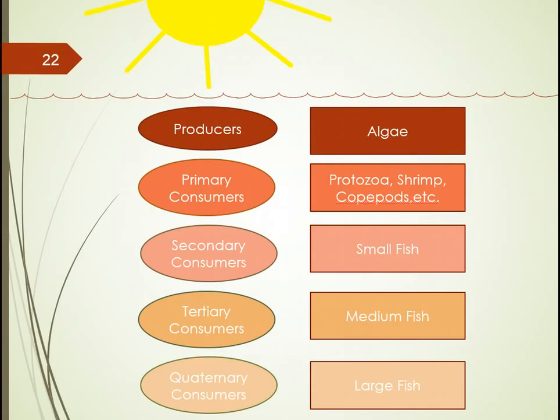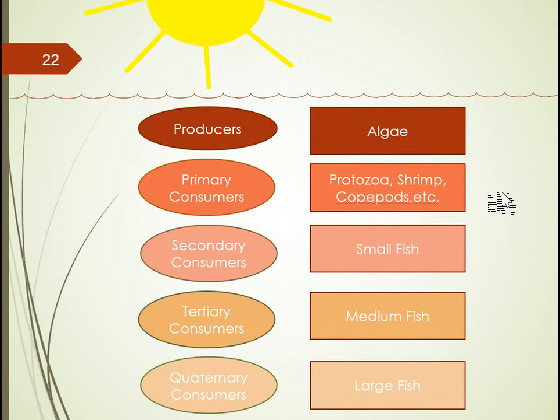So I'm showing you here a slide in which we have algae, which are the producers of carbohydrates. As I mentioned, they produce enough organic nutrients that are then eaten or taken up by the primary consumers, the shrimp, the protozoa, copepods. These are small living organisms.